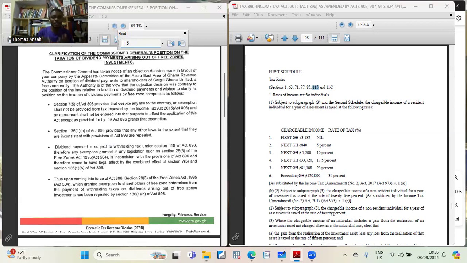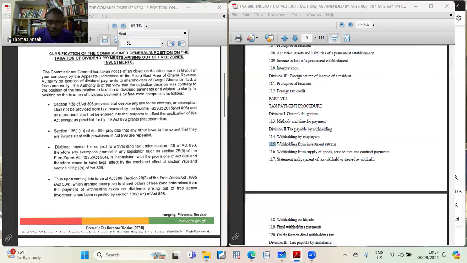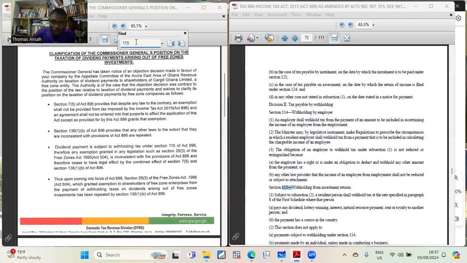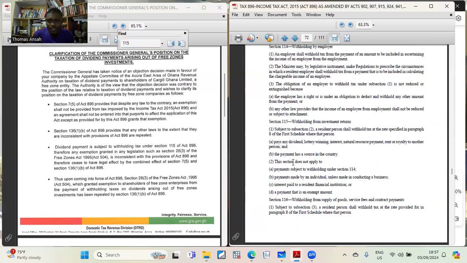So what they are trying to say is that so long as withholding tax is applicable on dividend as per section 115, so let's search section 115. You will see, section 115 talks about withholding tax from investment returns. So we come here, withholding tax on investment return. So these are the withholding tax issues. So it talks about withholding tax on dividend.